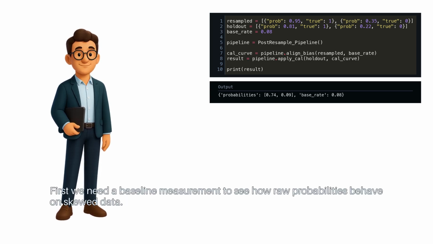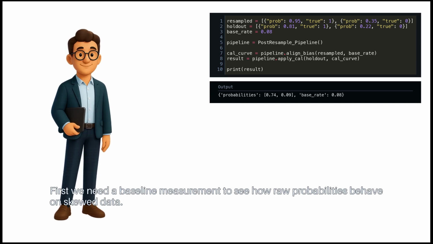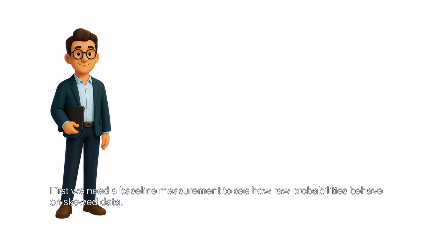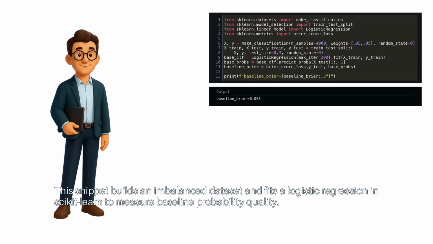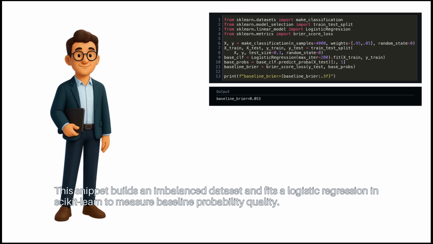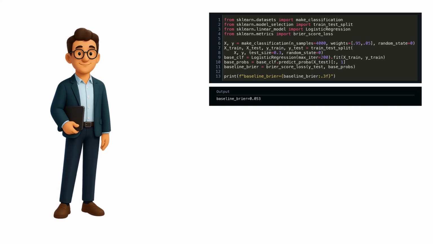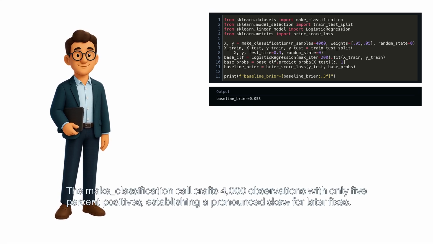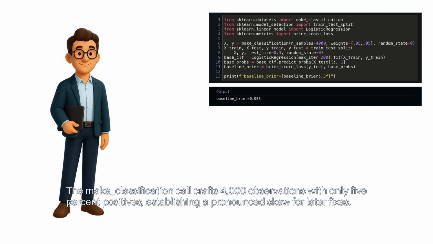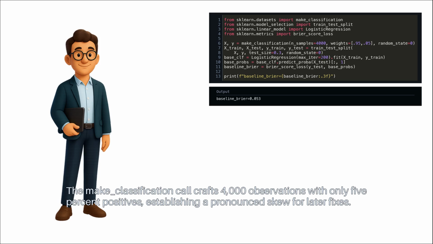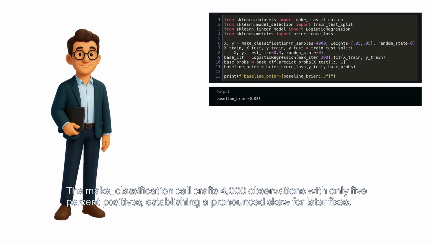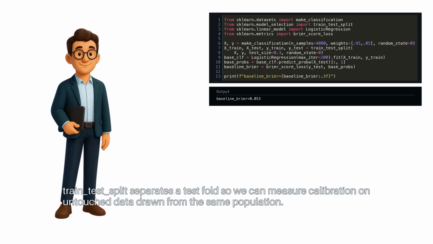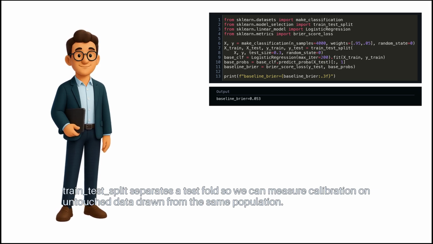First, we need a baseline measurement to see how raw probabilities behave on skewed data. This snippet builds an imbalanced dataset and fits a logistic regression in scikit-learn to measure baseline probability quality. The make_classification call crafts 4,000 observations with only 5% positives, establishing a pronounced skew for later fixes. Train test split separates a test fold so we can measure calibration on untouched data drawn from the same population.